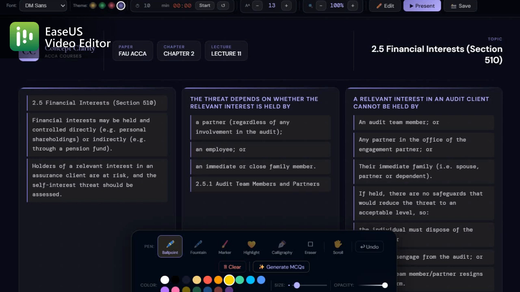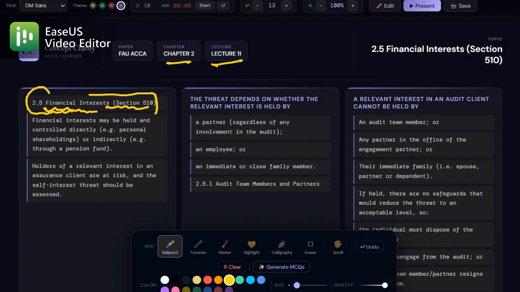Okay, now this is lecture number 11, and the chapter is the same, chapter number two, and we will discuss financial interest. This is section 2.5, 510. So what does that actually mean? Simply put, a financial interest is when you or someone close to you has money tied up in the company you are auditing. That could be direct, like owning shares yourself, or indirect, like through a pension fund.